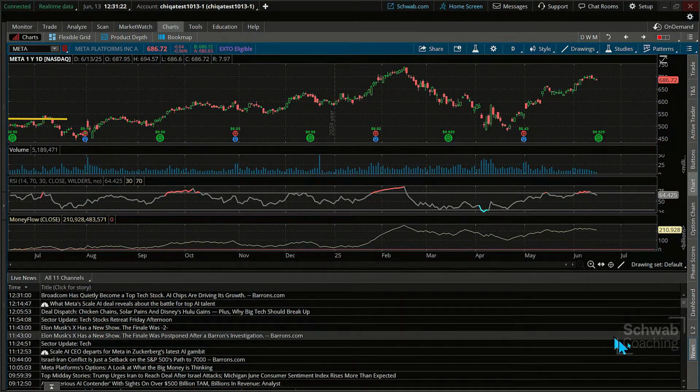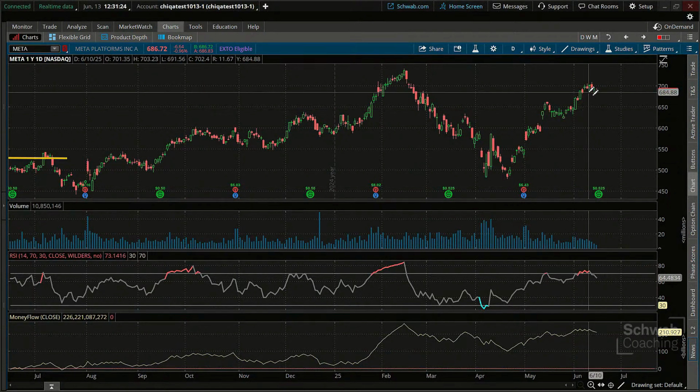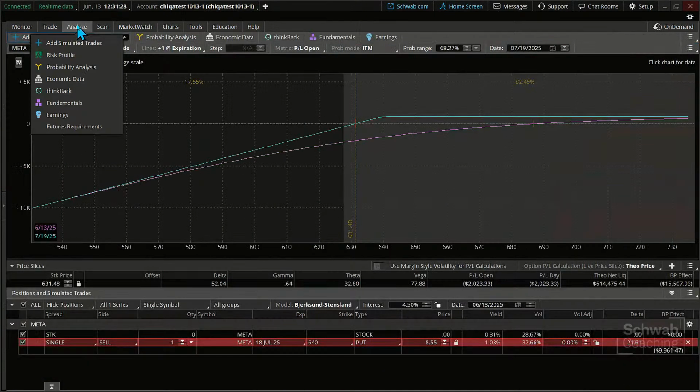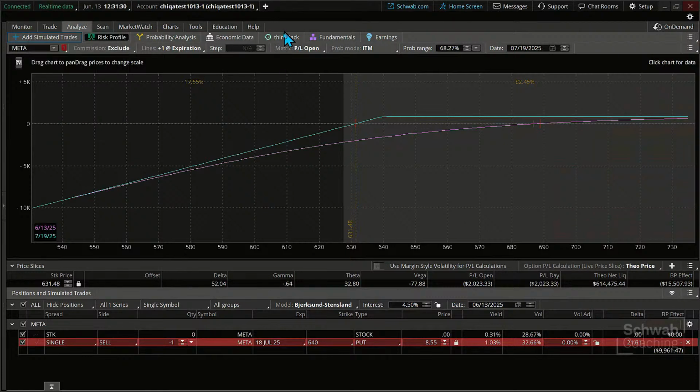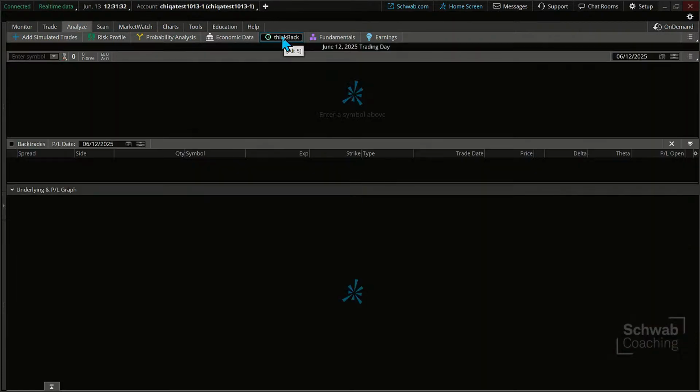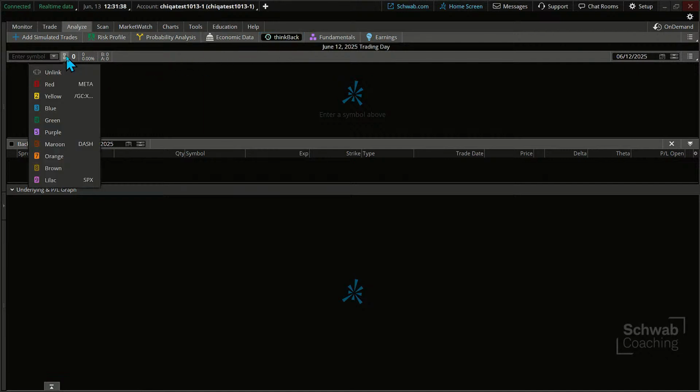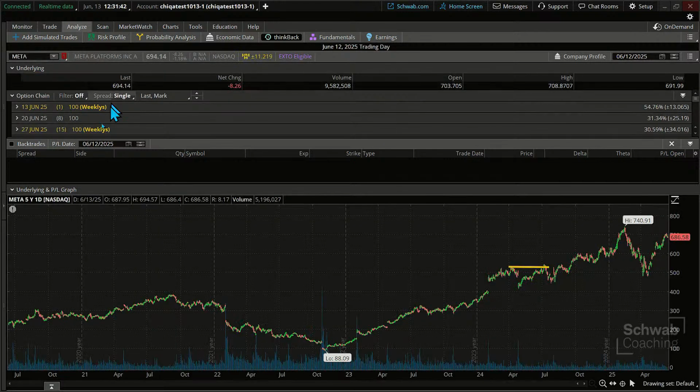Total side note, let's head back and we'll finish off here with our Think Back. I was always amazed with Think Back because it does provide us some amazing information over long periods of time. I just lined this up for Meta as well. Now, there is a chart down here if we wanted to see it, which is way cool. That can be a great reference point to use as well.